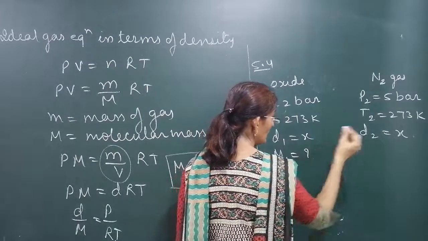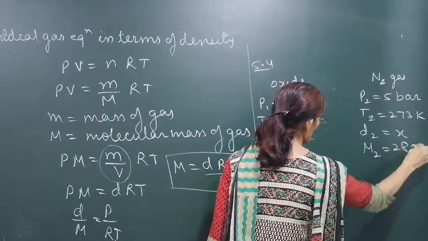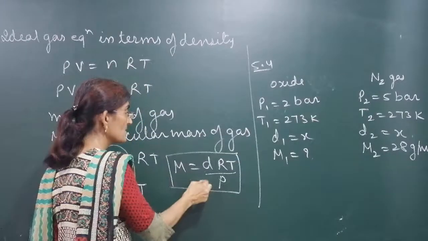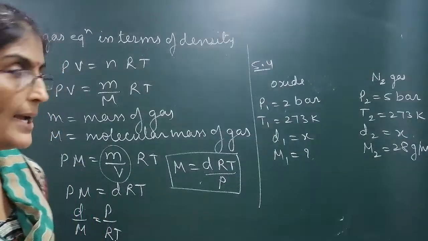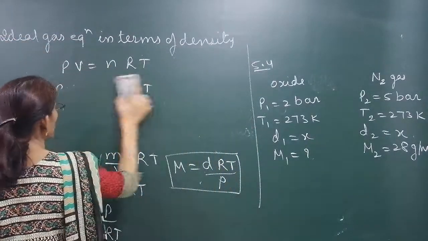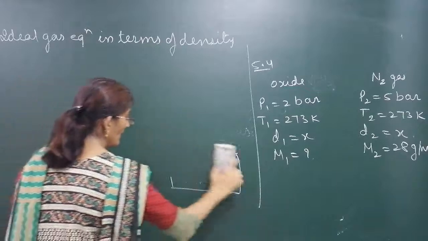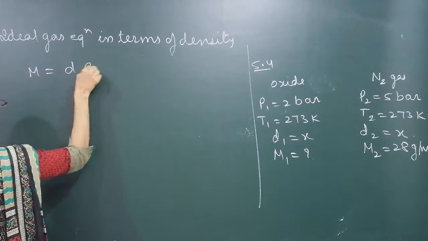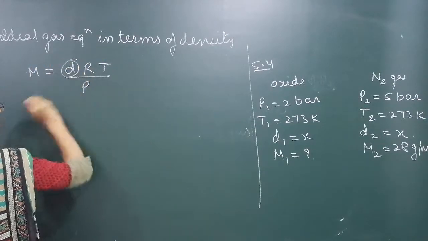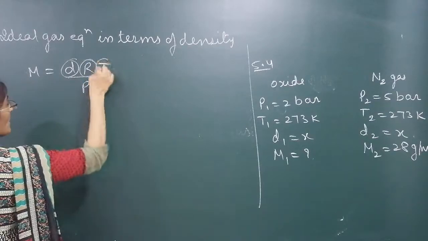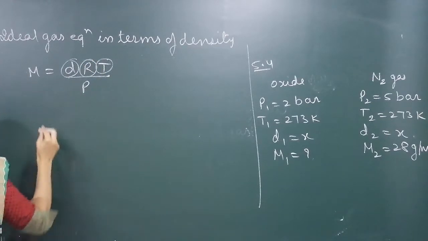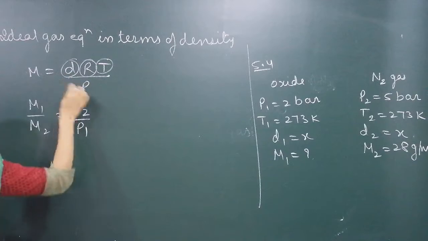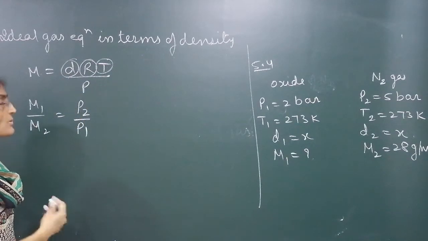Let its molecular mass be M1. We know the nitrogen molecular mass is 28 gram per mole. Which formula will we use? M is equal to dRT by P, used two times. Now density is the same, R is the same, and temperature is also the same. So there is a relation between mass and pressure only. M1 by M2 will be equal to P2 by P1 because they are inversely proportional. Cancel whatever is common.